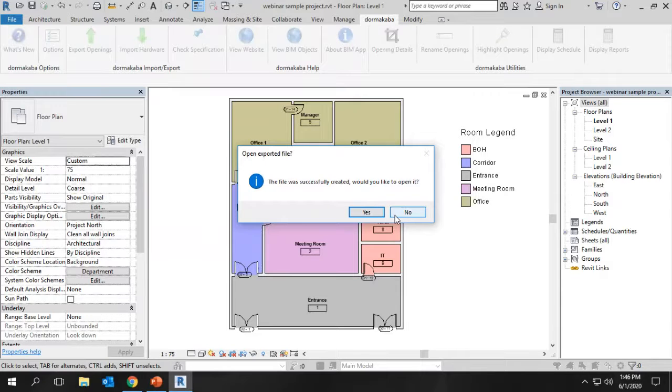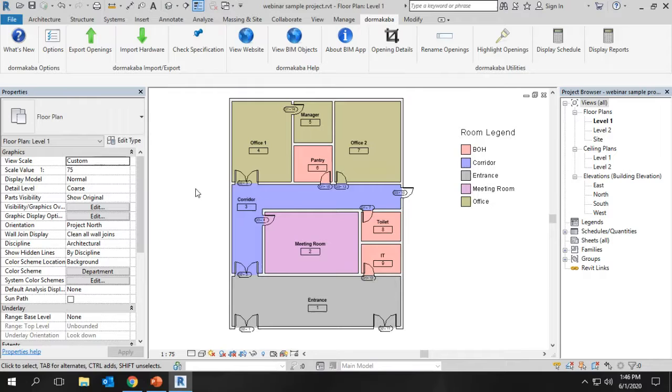So this is the generated door schedule, which is in the form of text format. This file, the designer needs to send to Dormakaba. Once the Dormakaba specifiers receive the project details in the form of a text format door schedule and the floor plans, either in PDF or CAD file, the specifier will start working on the specification.